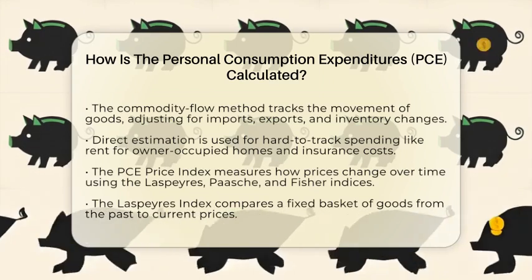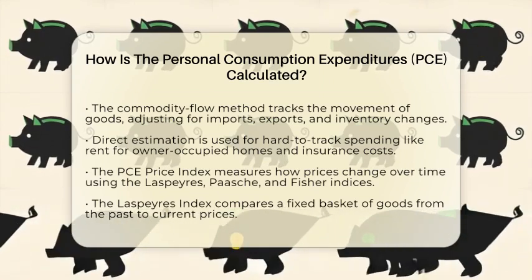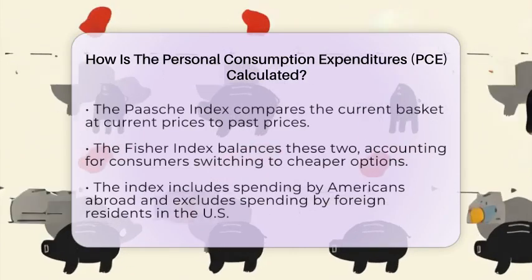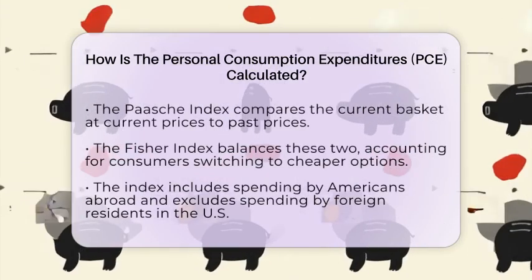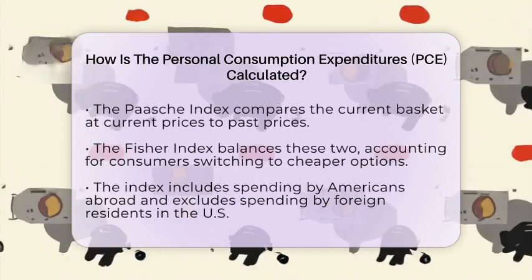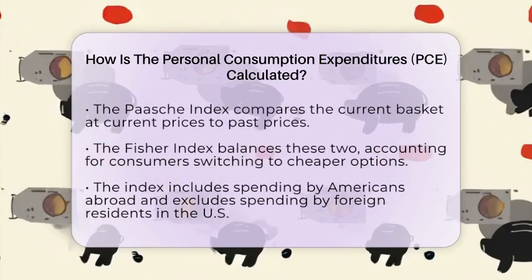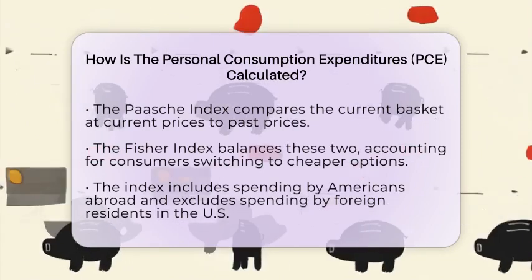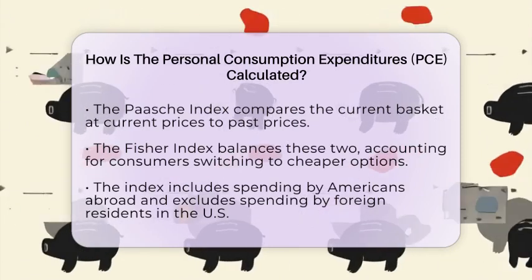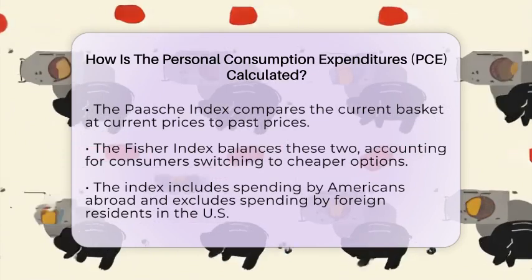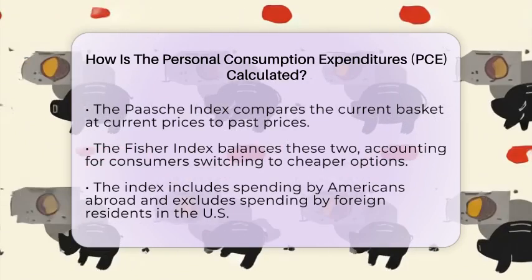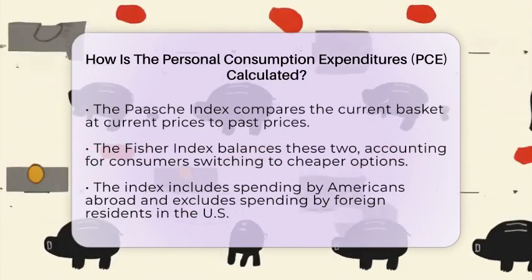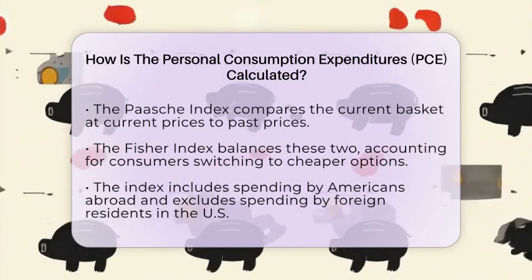It's a special index that combines two types of price comparisons. The first is the Laspeyres index, which compares the cost of a fixed basket of goods from the previous period at current prices. The second is the Paasche index, which looks at the current basket at current prices compared to the previous period. The Fisher index then takes the geometric mean of these two, giving a balanced view that accounts for consumers switching to cheaper options when prices change.